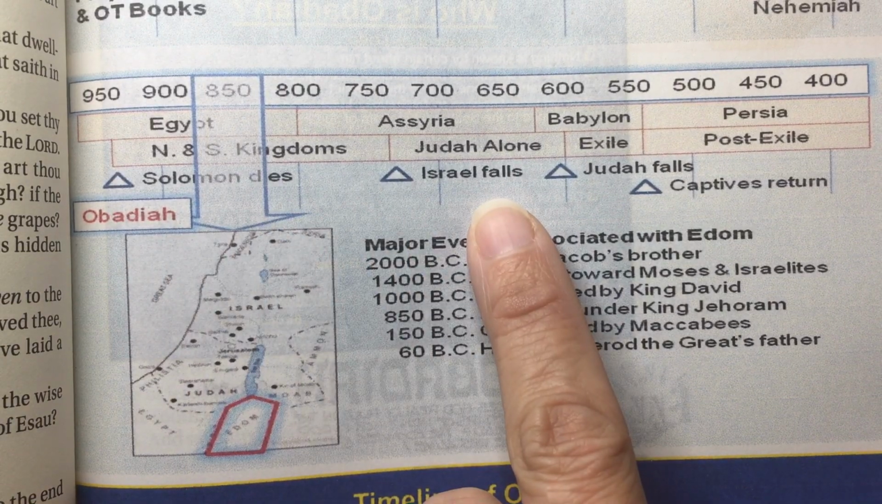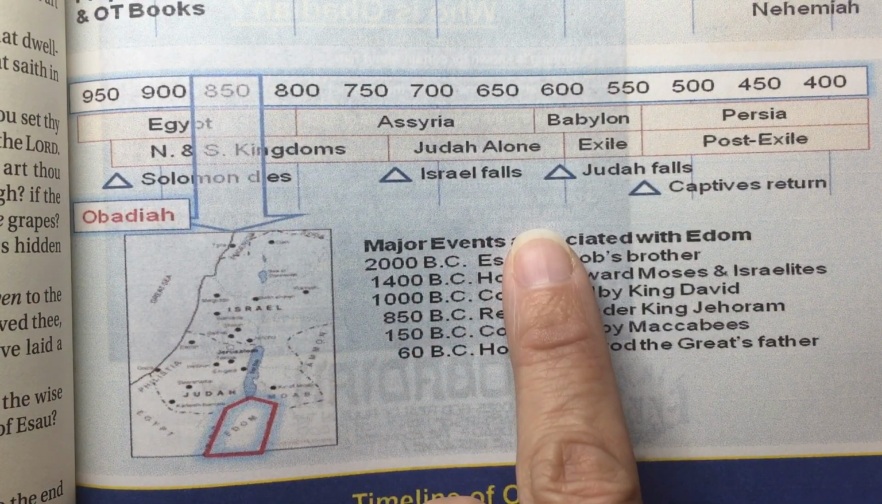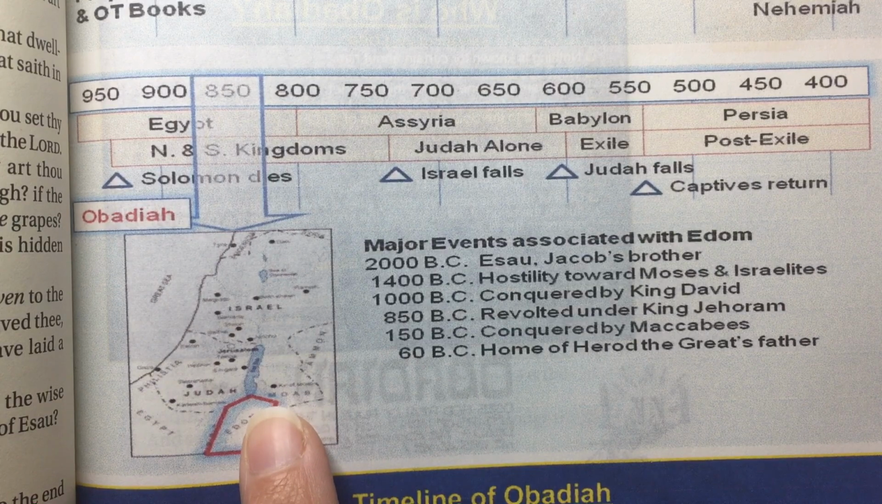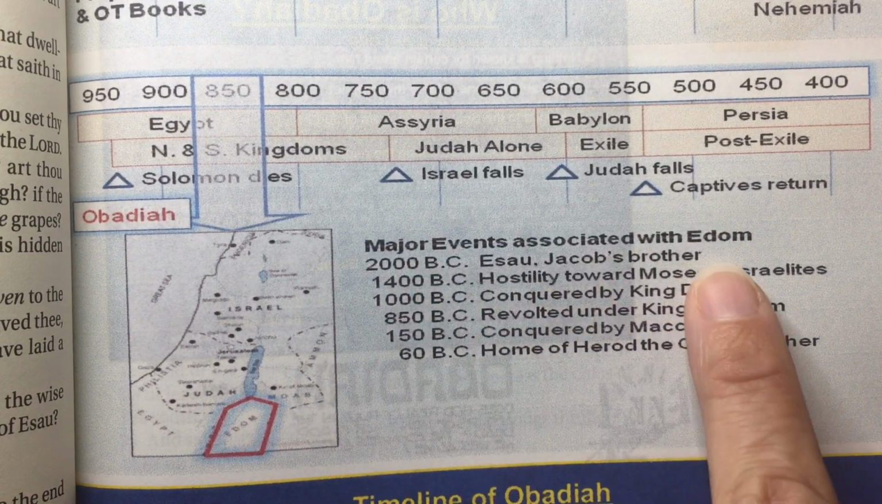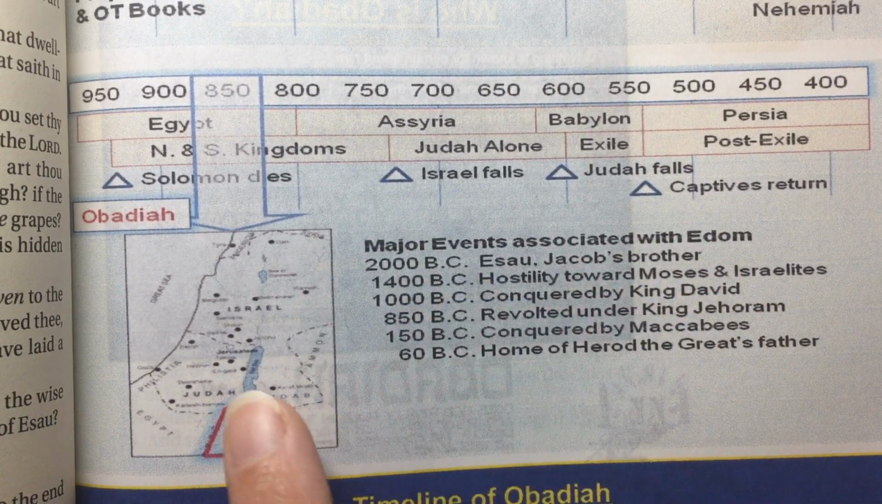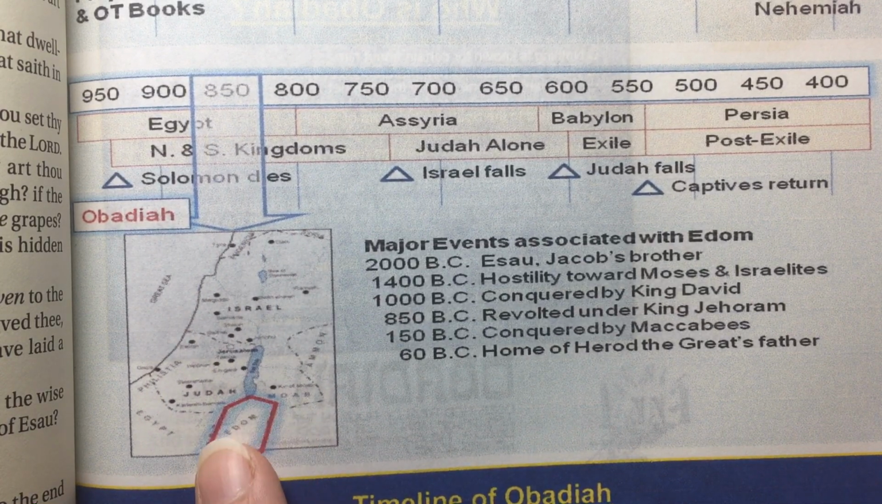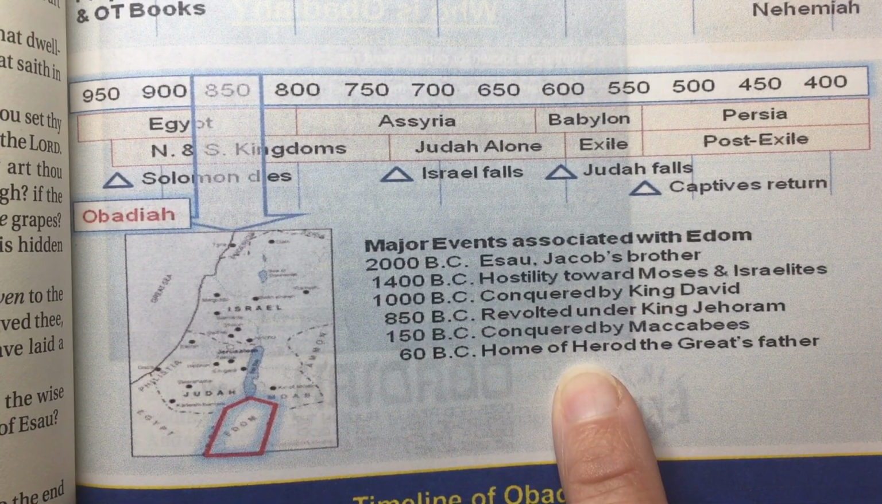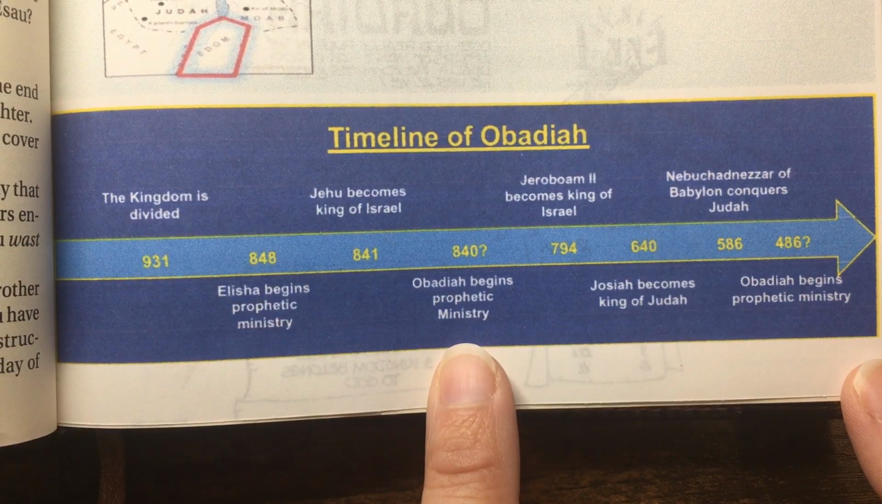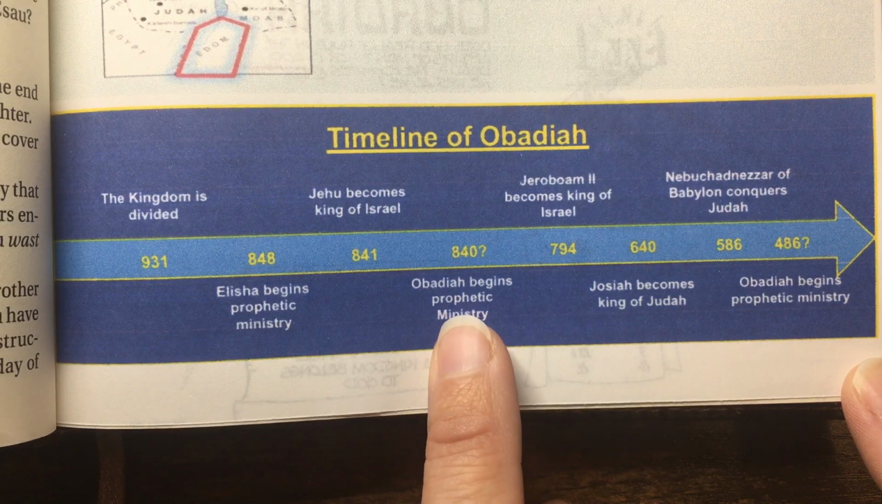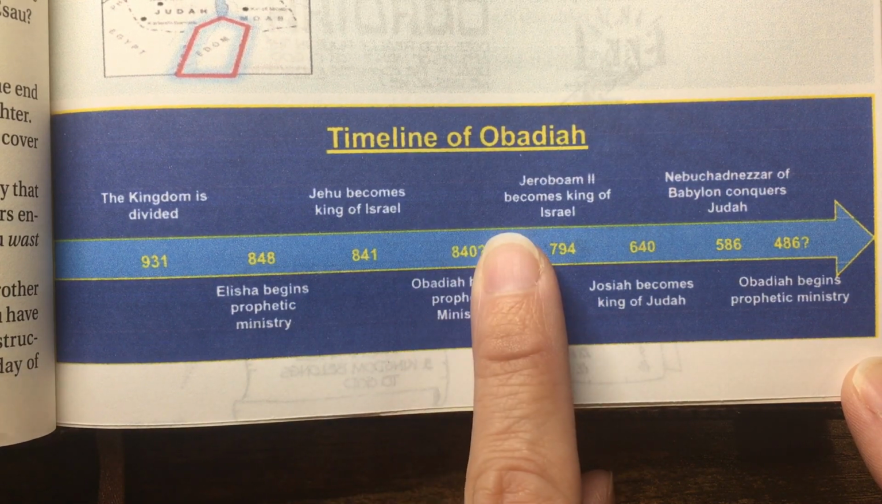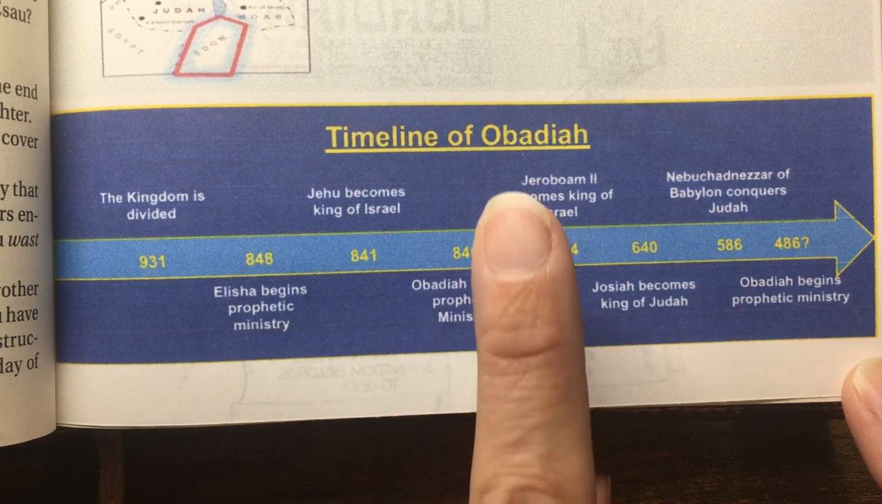So right underneath that, I have another one. This is the same person made both of these, and this is showing a little map and the major events associated with Edom, because this book speaks against Edom. So this is helpful just to see where is Edom, and then some of the big events in the life of the nation of Edom. And here is another timeline of Obadiah. And Obadiah, they're thinking around 840, which is pretty similar to the timeline that's at the top.